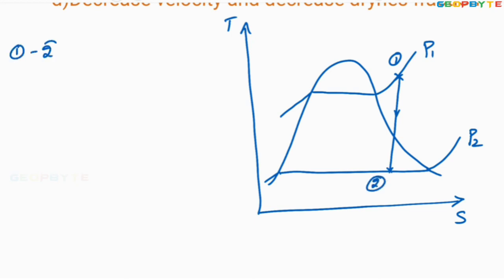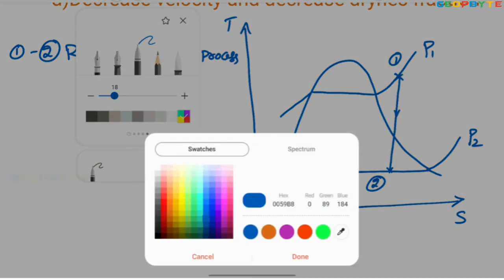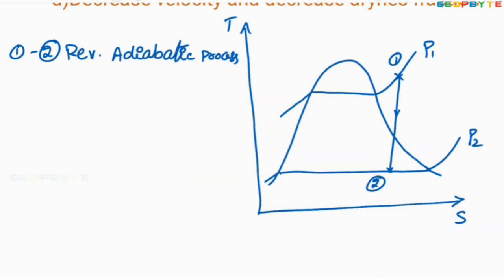But once we consider the effect of friction, the curve is deviating like this, to 2 dash. 1 to 2 dash is the irreversible adiabatic expansion process.